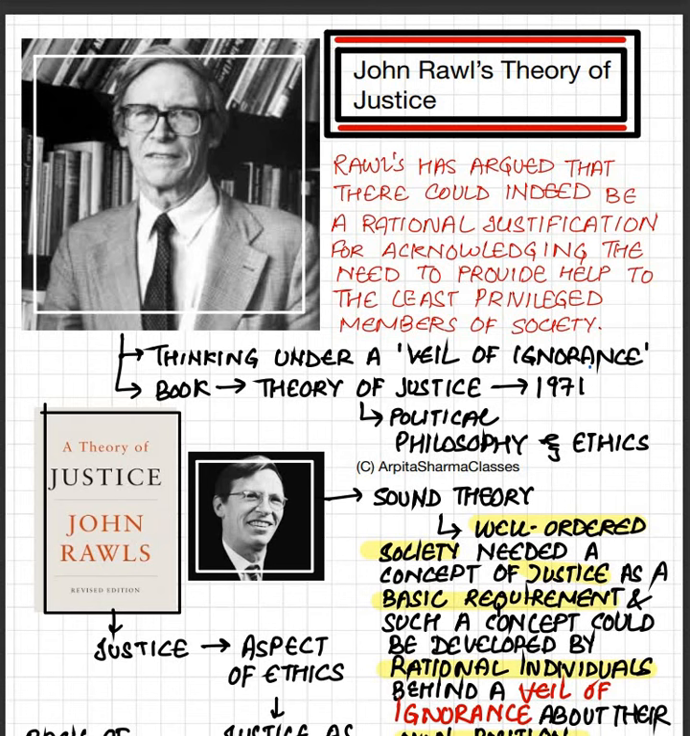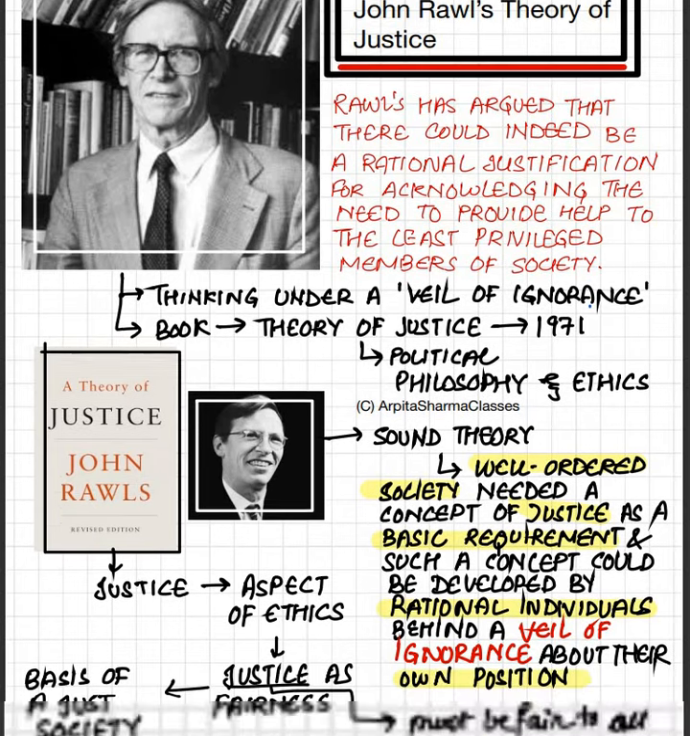Right? In that case, the rules or regulations that you will frame will be unbiased, they will not be partial. Only when you know where you are coming from will you make rules to support your own group, your own community, right? So when you are ignorant, when you do not know where you come from, or which group you belong to, you will make rules that will be unbiased and not partial. So Rawls has argued that there could indeed be a rational justification for acknowledging the need to provide help to the least privileged members of society, and that is the veil of ignorance.